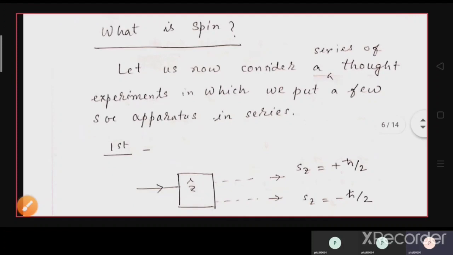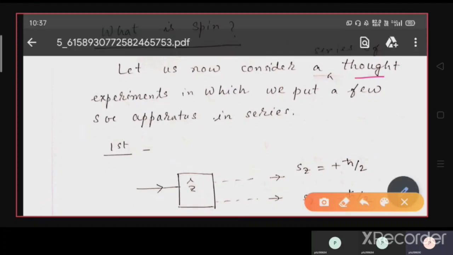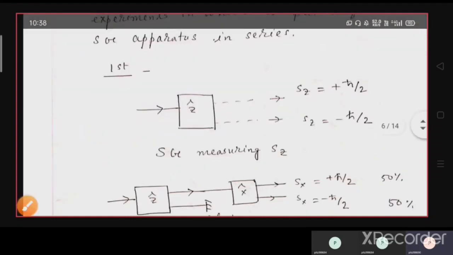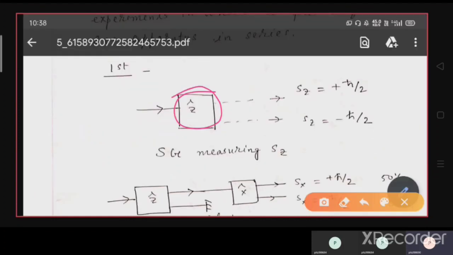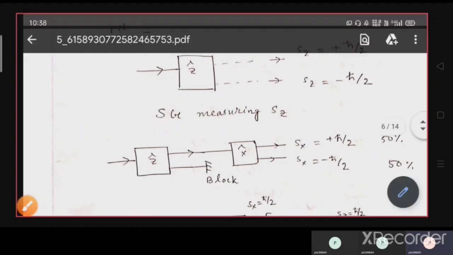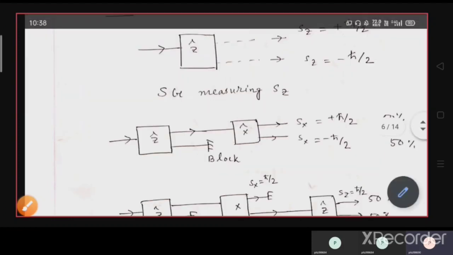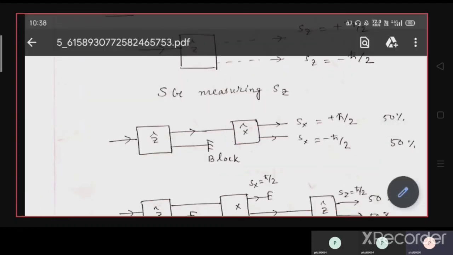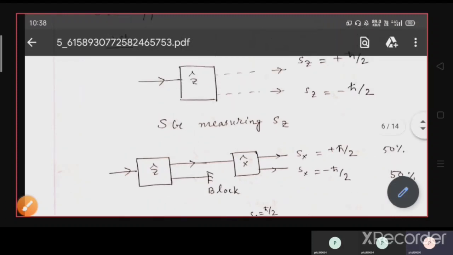So let us consider a thought experiment in which we put a few Stern-Gerlach apparatus in series. In the first experimental setup, we are measuring the spin along z direction. We denote it as z cap. When the spin measurement is along x cap, we denote it as x cap, and if along y cap, we denote it as y cap.